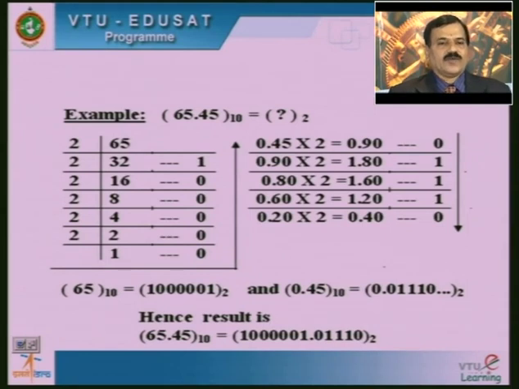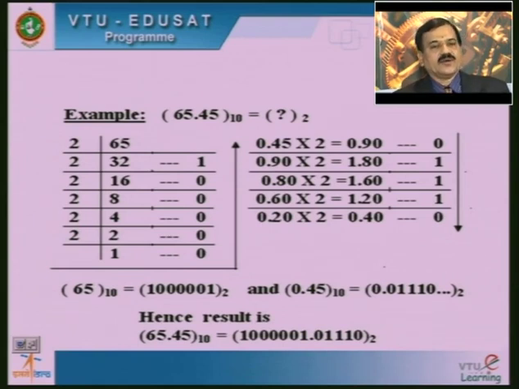So first if we divide 65 by 2, the quotient may be 32 and the remainder 1. Once again the 32 is divided by 2, the quotient is 16 and the remainder 0. Again 16 divided by 2, the quotient is 8 and the remainder 0. Then 8 divided by 2, the quotient is 4 and the remainder is again 0. Again 4 divided by 2, the quotient is 2 and the remainder 0. And once again divide by 2 one time, and the remainder is once again 1.